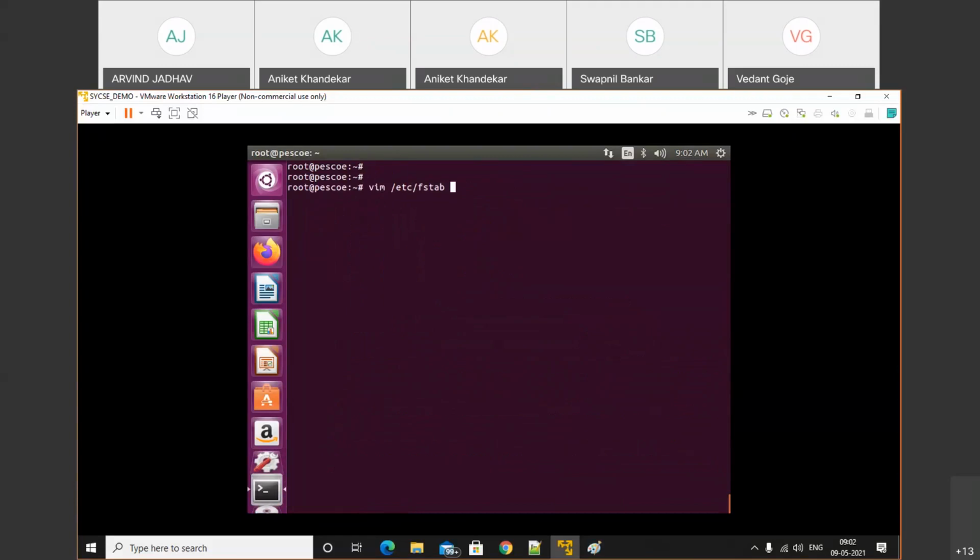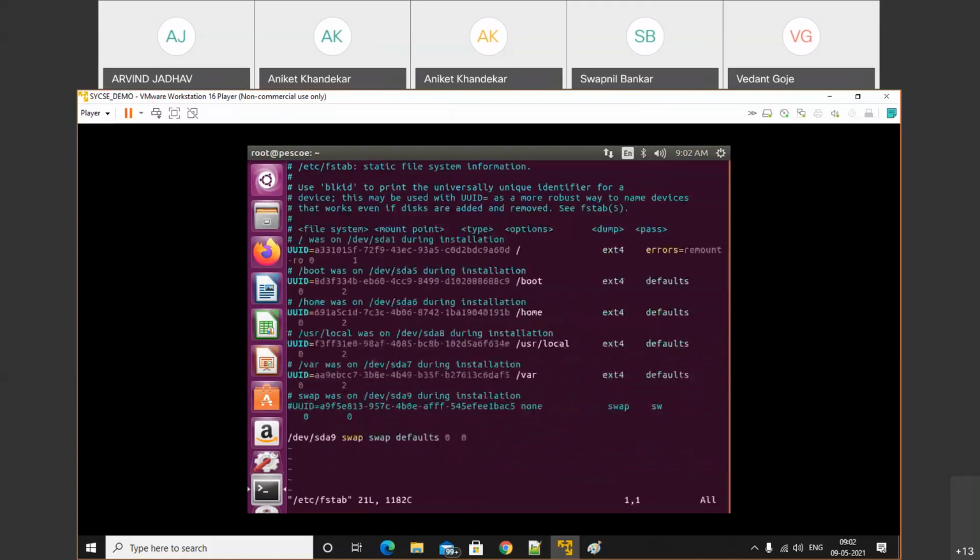If someone asks a question, where do we get the partition related information, the answer is /etc/fstab. Partition related and swap related information we'll get in /etc/fstab. At the bottom we will add the entry: the device, the mount point is swap, the file system type is swap, defaults, 0 0.